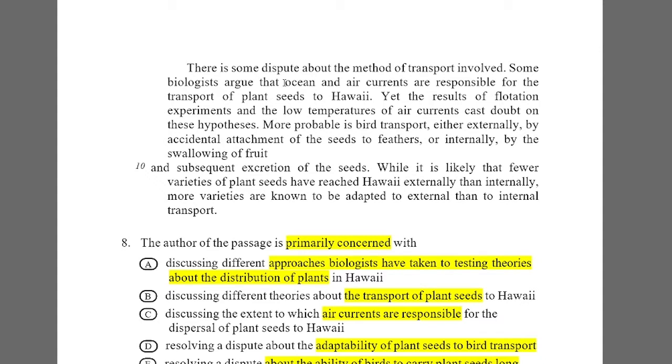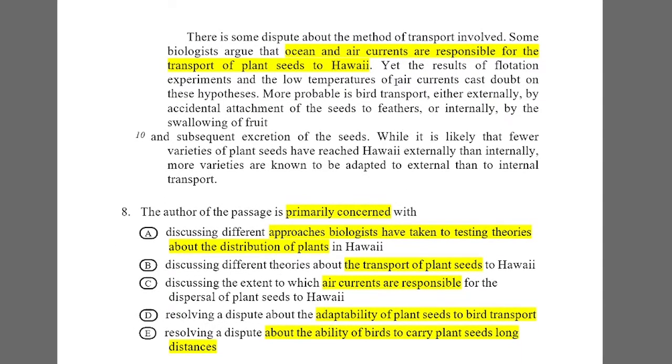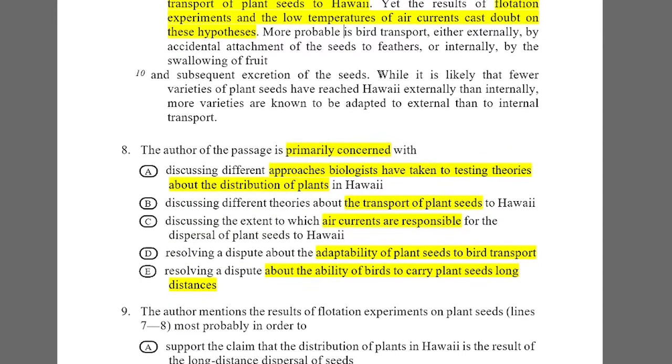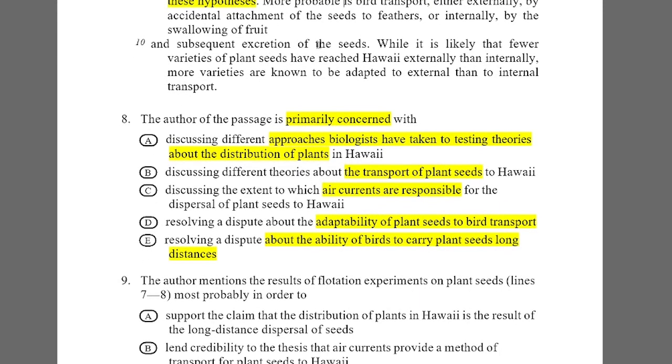Next, more probable is bird transport, either externally, by accidental attachment of the seed to feathers, or by the swallowing and excretion of seed. While it is likely that fewer varieties have reached Hawaii externally than internally. So, in the case of the passage, they say different approaches biologists have taken to testing theories about the distribution of plants in Hawaii. And maybe it discusses different approaches.